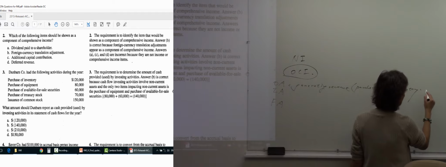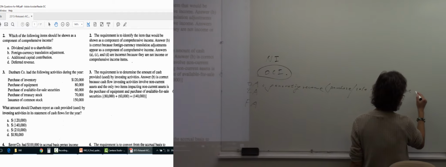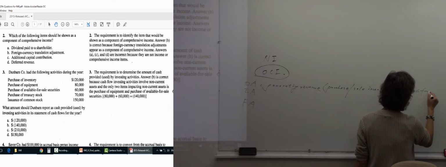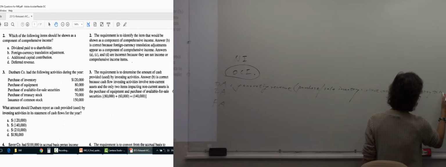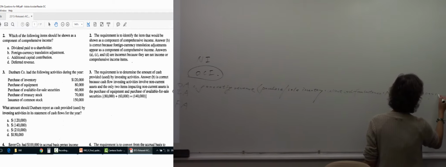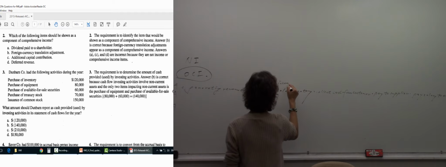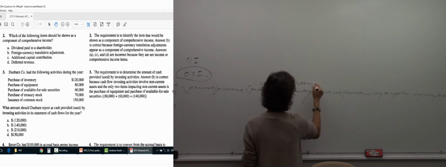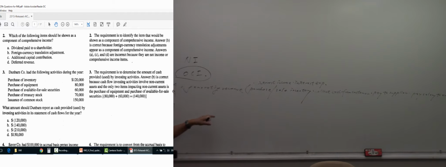And collect cash from customers, or make payment to suppliers, or pay salary to employees, or interest income, or interest expense. All of these are related to generating revenue, so they should be reported as OA.